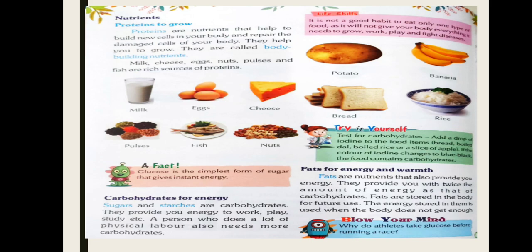So those who do a lot of physical work need more carbohydrate foods, because carbohydrates are the food which gives us the energy, and we can get the carbohydrates from these things. For example, potato, banana, bread, rice, these are the examples. So we can get the carbohydrates from these things. We should add these things in our daily food.